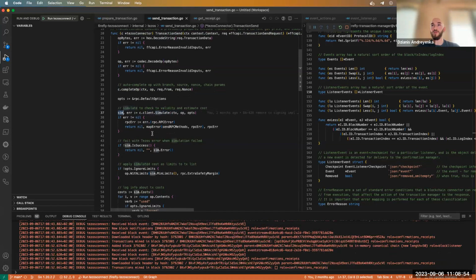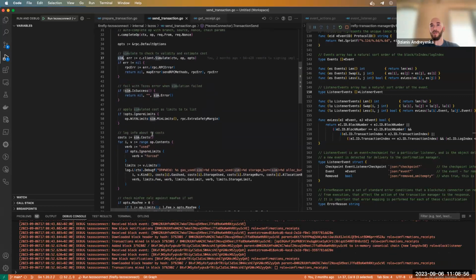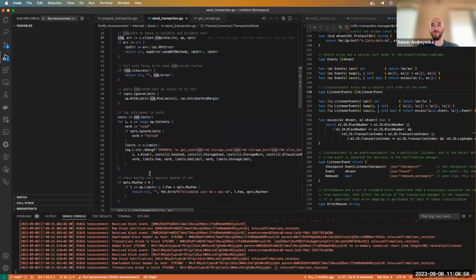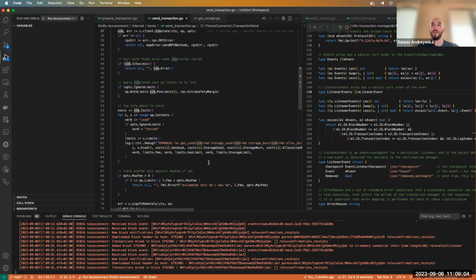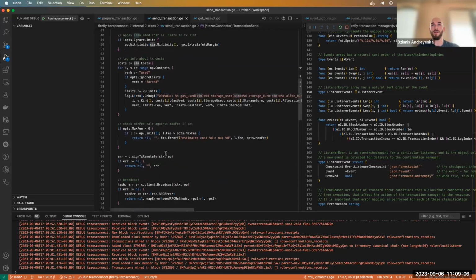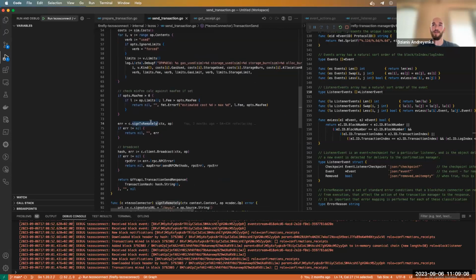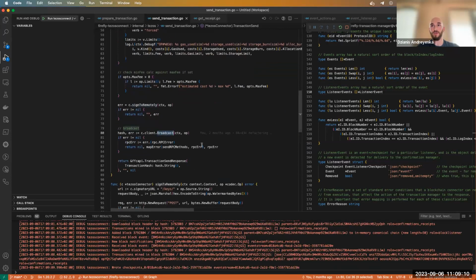So we did the simulation. If it's okay, we can fill the transaction with such data as gas fees, storage used, and other fees. And then we can sign it and broadcast to the chain.